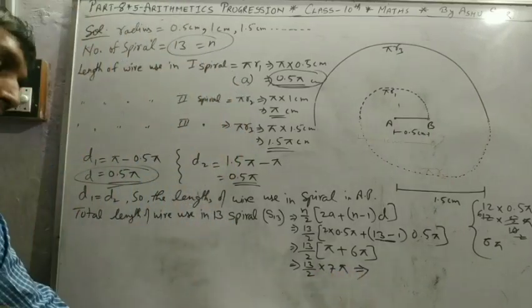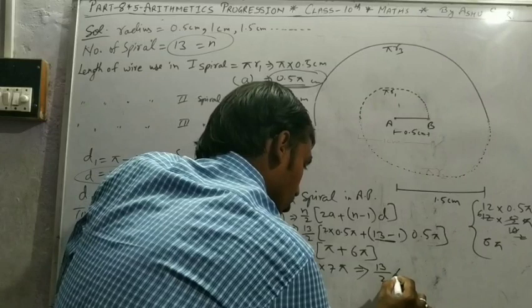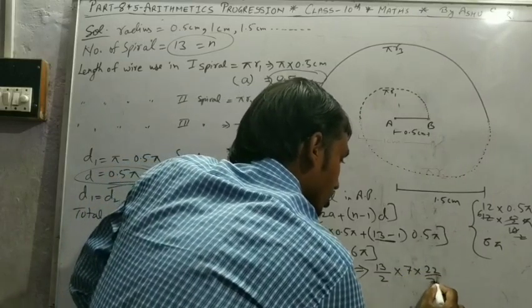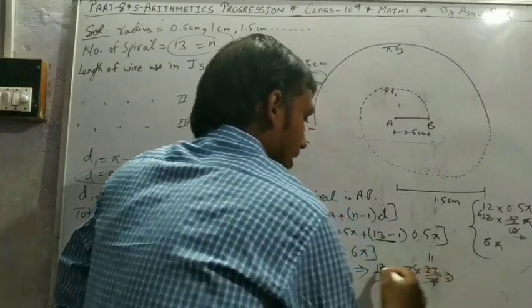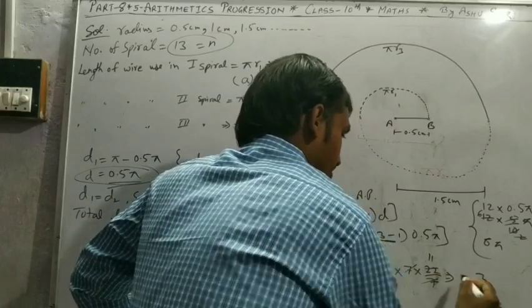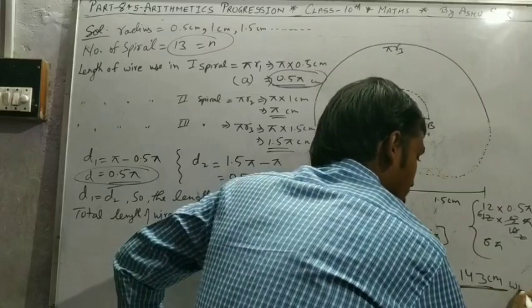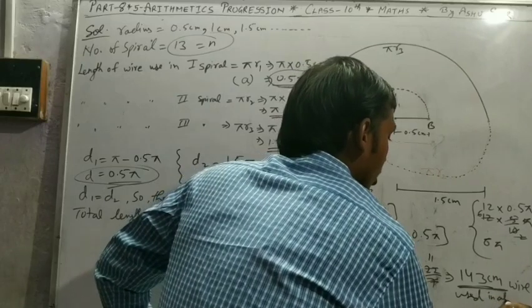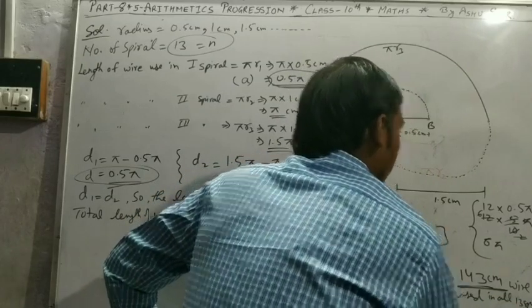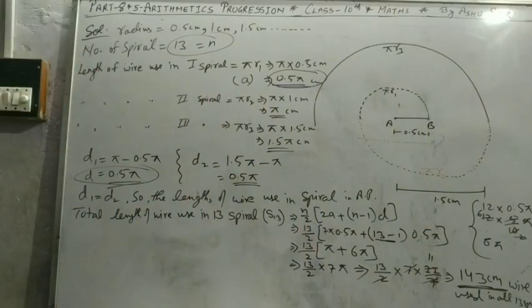Now we have to put the value of pi. 13 by 2 into 7 into 22 upon 7. 7 cancels, 2 elevens are 22, so 11 into 13, that is 143 centimeter of wire used in all 13 spirals.